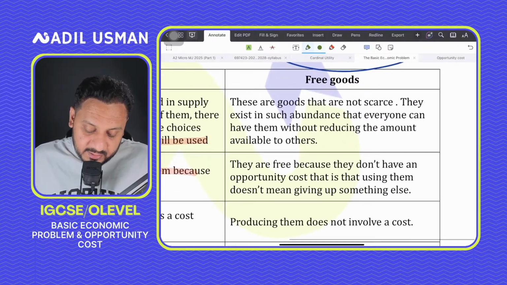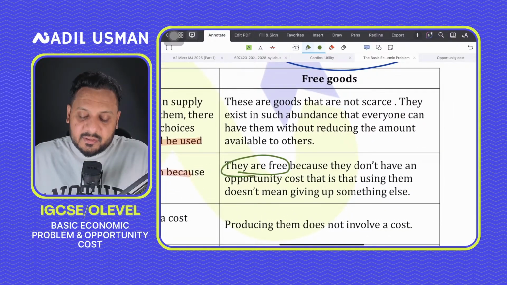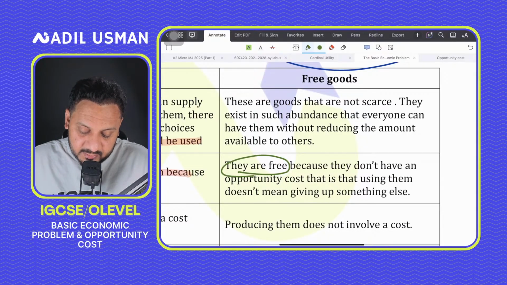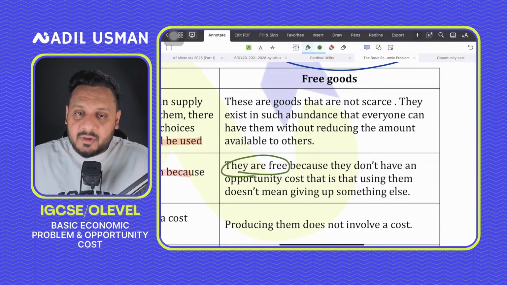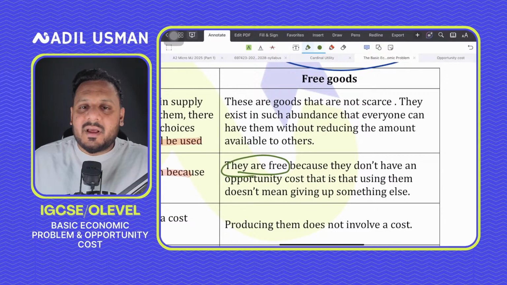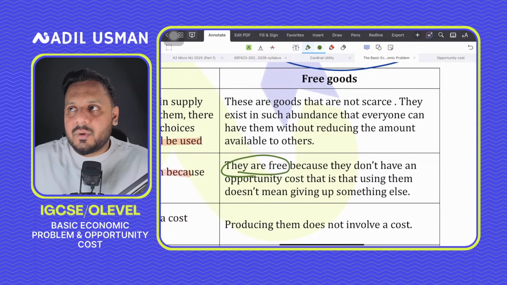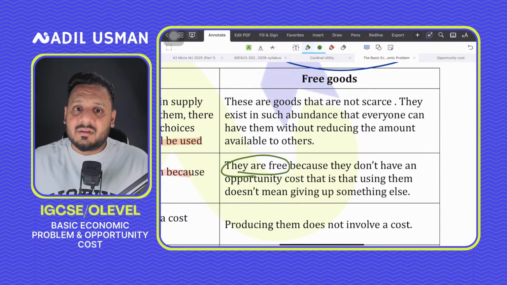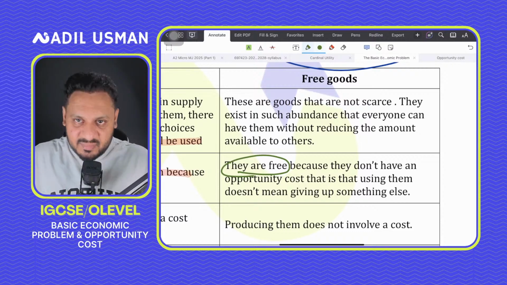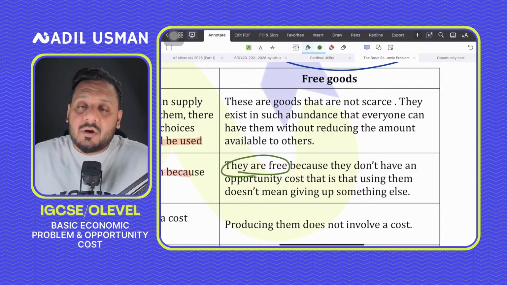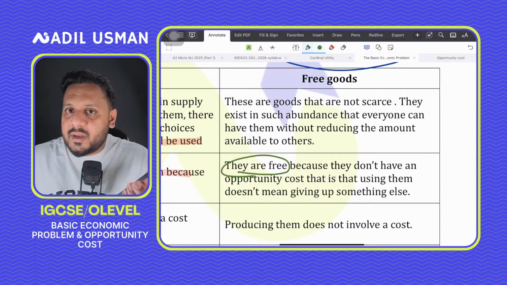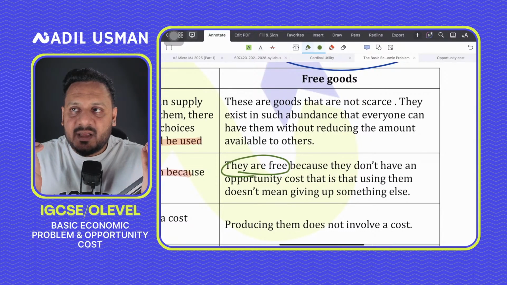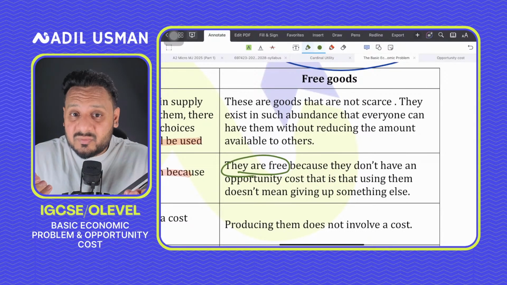Also remember that when we say they are free, they don't have an opportunity cost. If sunlight is free for everyone and I consume sunlight, I don't have to forgo something. It's not that I was going with my friends to buy donuts, ended up consuming sunlight, and now I don't have any money to buy donuts. It's not like that. So there's no opportunity cost involved in consuming free goods. Just like I am consuming sunlight, you can consume sunlight, we can see the day, and that is consuming sunlight.